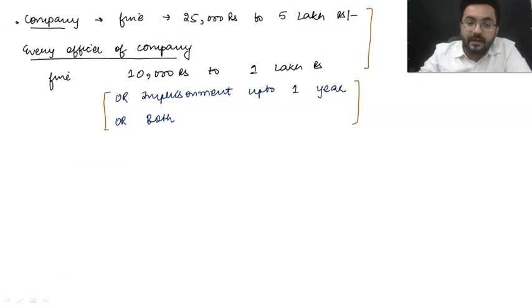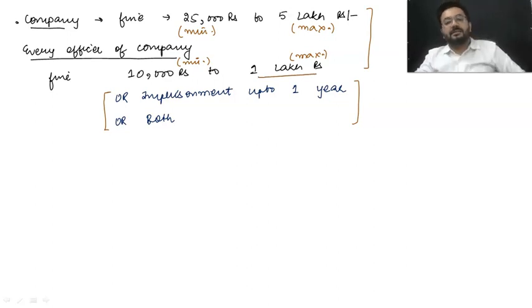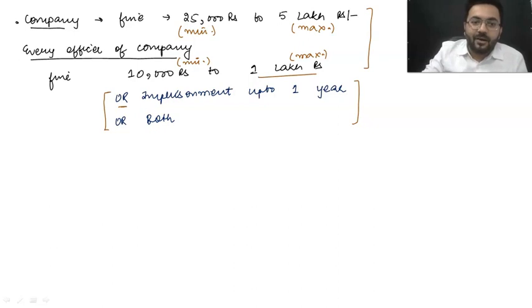So earlier the provision was, if there is any kind of contravention of the provisions of cost audit, the company is going to be punishable with a fine which is going to start from 25,000 rupees. That means this is going to be the minimum and the maximum fine is going to be 5 lakh rupees. Understood? Now every officer of the company who is found guilty, there is going to be a fine of 10,000 rupees. That means the minimum fine on that person is 10,000 rupees and the maximum fine is going to be 1 lakh rupees. Earlier, this was 5 lakh rupees. Now the government has decreased this to 1 lakh rupees and they have added a provision, or there may be an imprisonment. That means a holiday package of 1 year, or both.